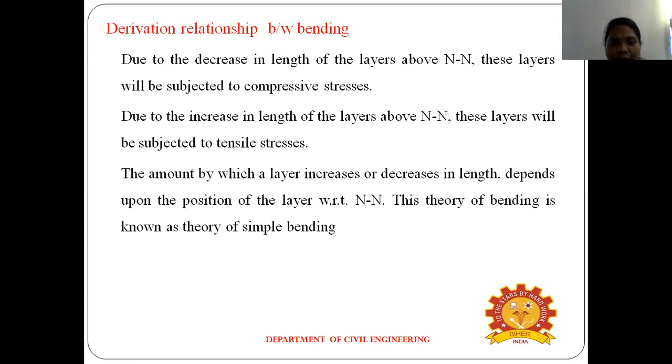The third point: the amount by which a layer increases or decreases in length depends upon the position of the layer with respect to the neutral axis. This is the theory of simple bending. So what is simple bending? Now we are discussing the theory for simple bending and its relationship. The compression and tension depend on the decreasing length and increasing length. The amount by which a layer increases or decreases in length depends upon the position of the layer from the neutral axis. That is called simple bending.